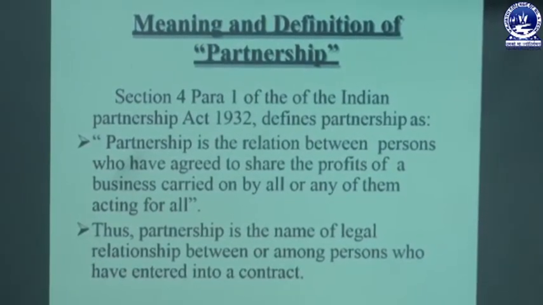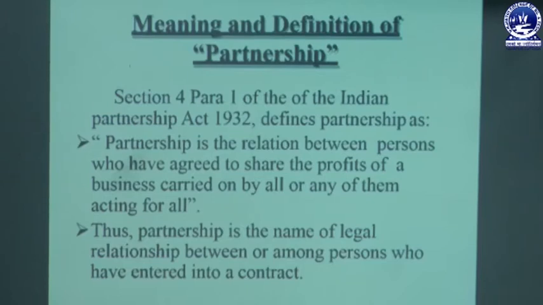Section 4 of the Indian Partnership Act 1932 defines partnership. Partnership is the relation between persons who have agreed to share the profits of the business carried on by all or any of them acting for all. Hence, partnership is the name of the legal relationship between or among persons who have entered into a contract.